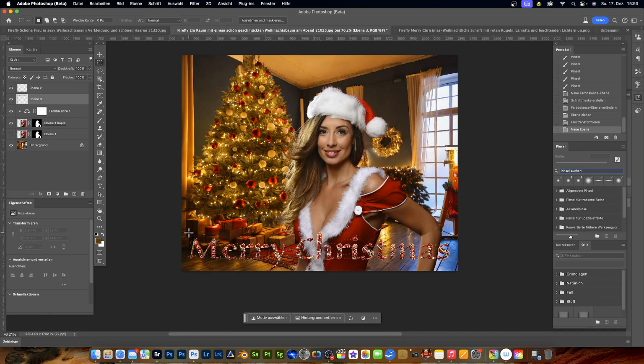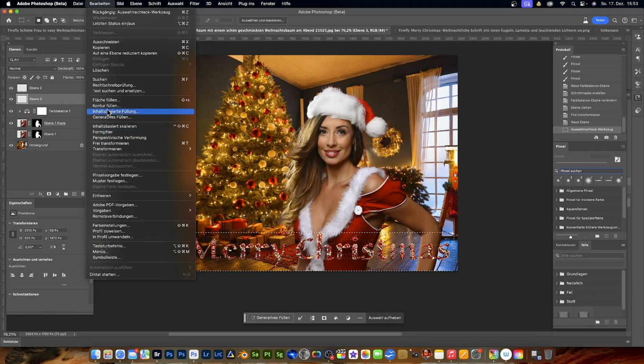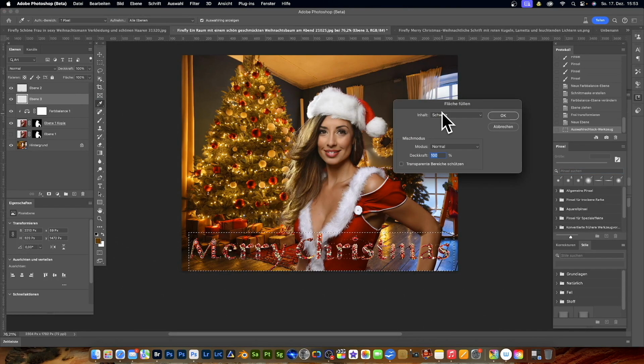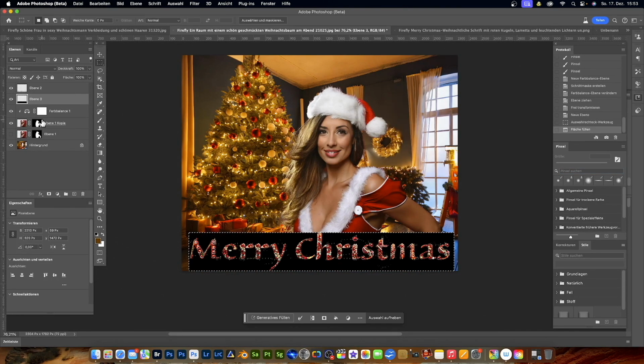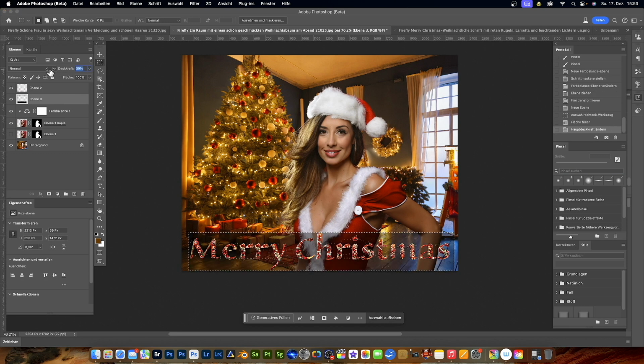Let's make a selection here now. So, under the text, of course, then say Edit, Fill the area. Let's take black, okay. Then of course it's all black now. And I'll set the opacity down as I want it, so you can see everything a bit better here, roughly like this, and deselect. This is the final picture.